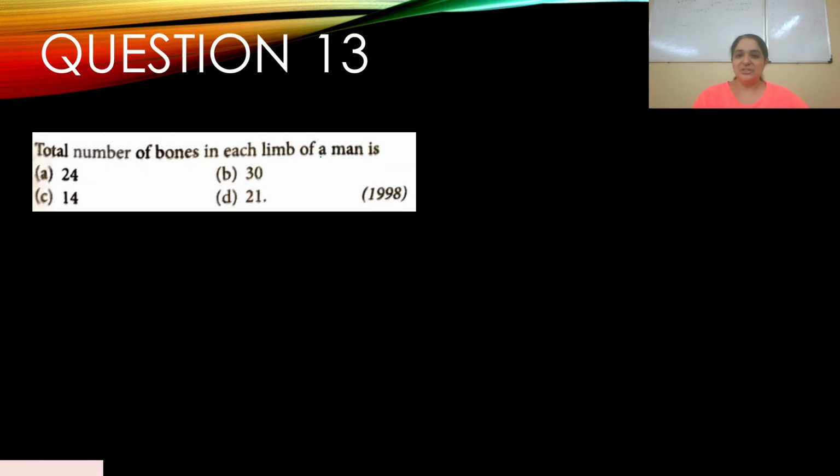Question number 13. Total number of bones in each limb of a man is, and this appeared in 1998. You're supposed to know this too. Guys, A 24, B 30, C 14, D 21. Total number of bones in each limb. Each limb is 30, so B.